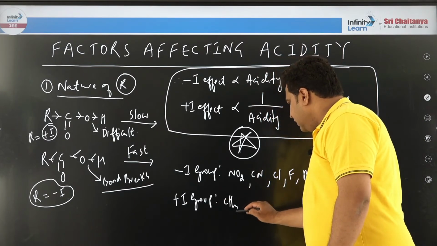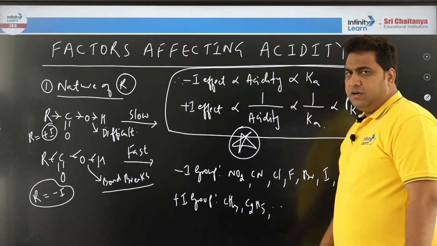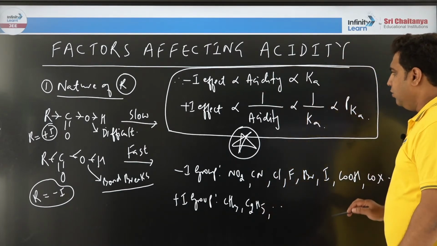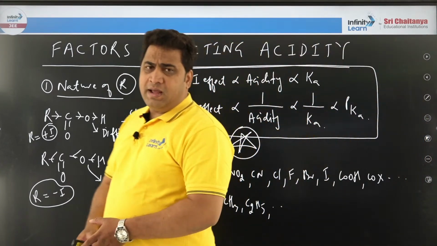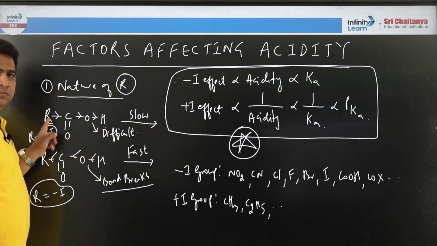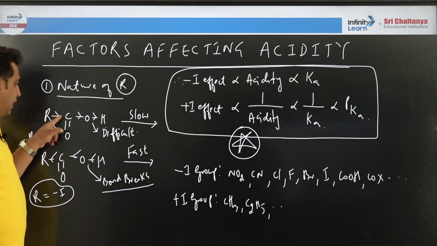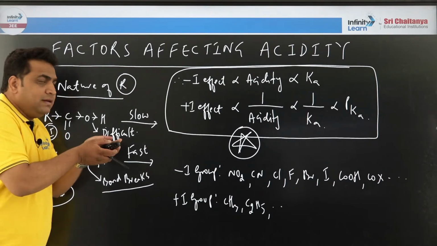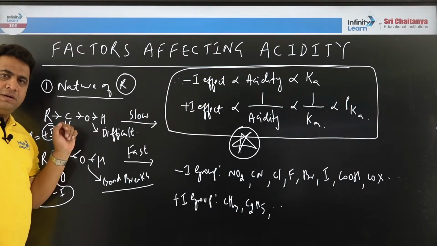like methyl. See, this is not the time to go over all these fundamentals, because you should already know these simple basics. However, I have recollected them for you once again. So, let me summarize. If you keep R, plus I, then R will give to carbon, carbon to oxygen, oxygen to hydrogen. Then the bond is difficult to break.